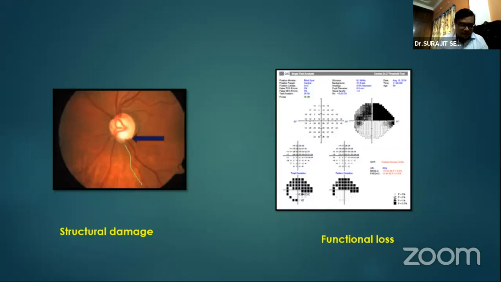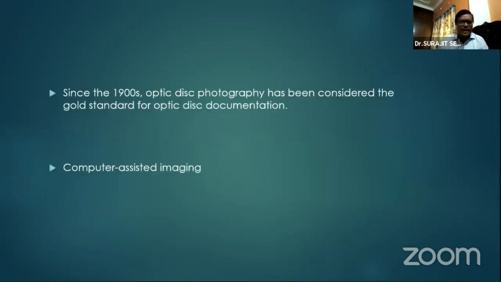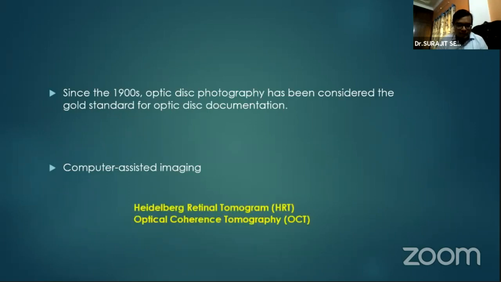Here we can see the inferior rim excavation with a corresponding area of functional loss in this automated perimetry. But proper documentation is always important. The observations can be documented in the form of photographs or disc diagrams and should be repeated at appropriate intervals. Since the 20th century, optic disc photography has been considered the gold standard for optic disc documentation. In the modern era, computer-assisted imaging most commonly uses the Heidelberg retinal tomogram and optical coherence tomography. These machines are more commonly used now because they can both qualitatively and quantitatively document the disc features.